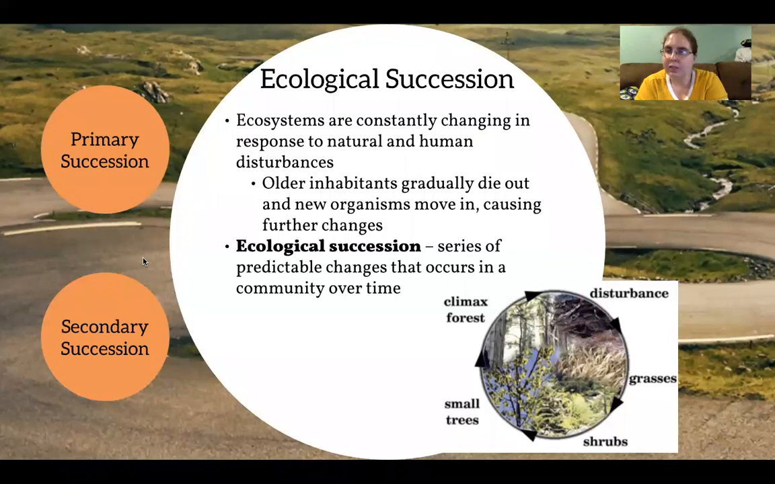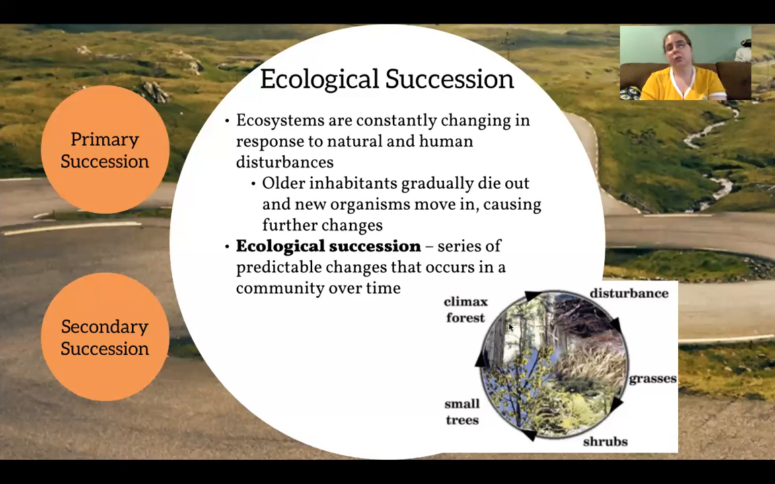But when a disturbance occurs, we can actually look at a series of predictable changes that are expected to occur in a community over time. And that's all that ecological succession is. A good short summary of it would be this picture down here. There's a disturbance. After the disturbance, grass grows, then the shrubs grow, then the small trees grow. Then we have our climax forest, so that is the full ecosystem, all good. And then maybe a disturbance occurs again, and if the disturbance does occur again, we can expect grasses, then shrubs, and small trees, back to the climax forest.